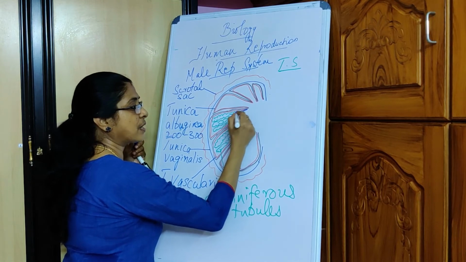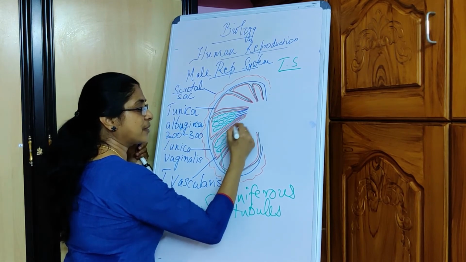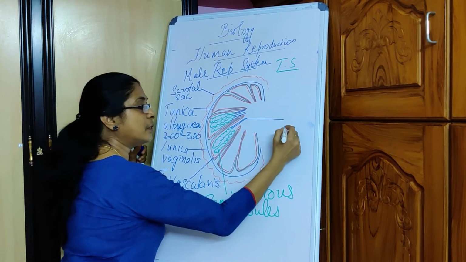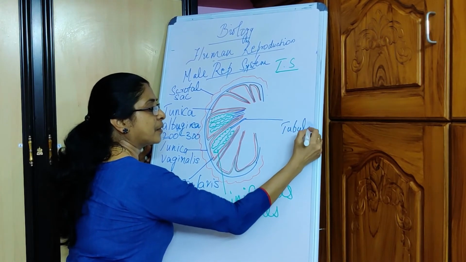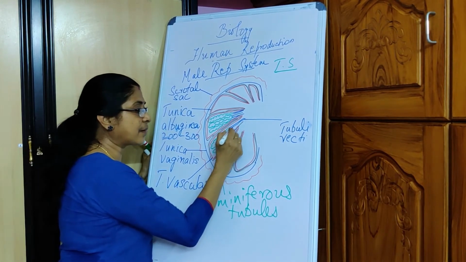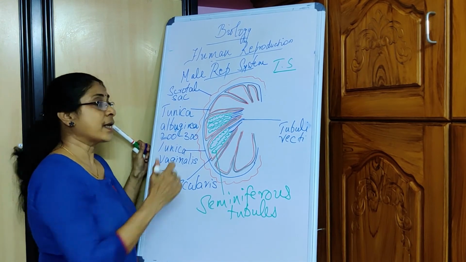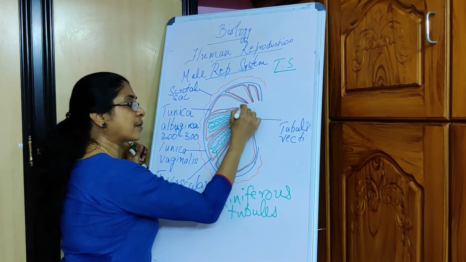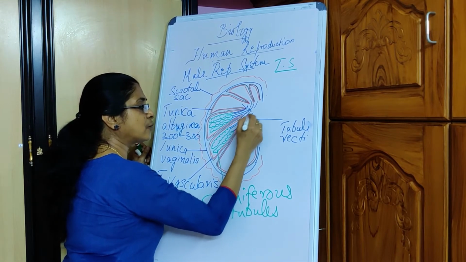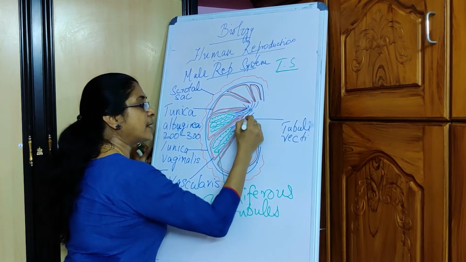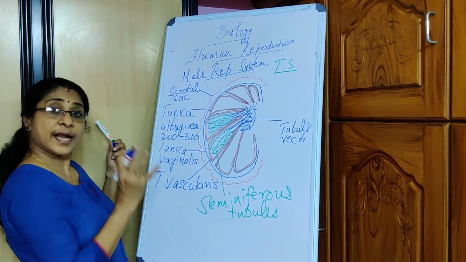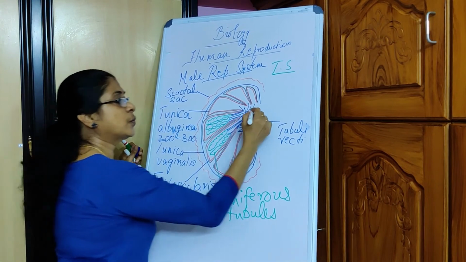Short straight ducts arise from each of these seminiferous tubules, and these short straight ducts are called the tubuli recti. So these are the short straight ducts arising from the seminiferous tubules. What happens next? All these short straight ducts from all these testicular lobes join together to form a network of tubes.